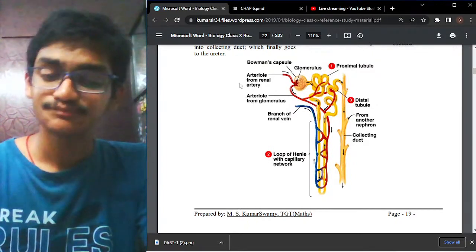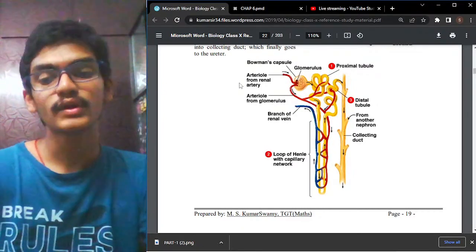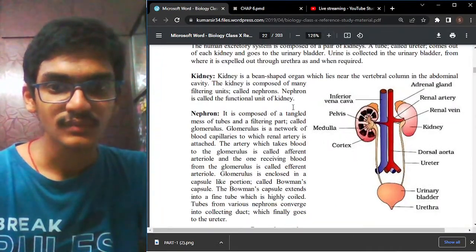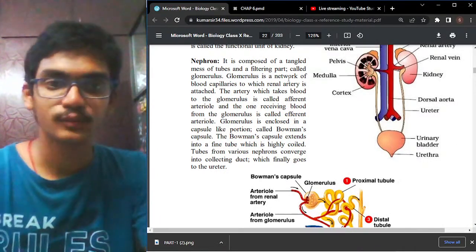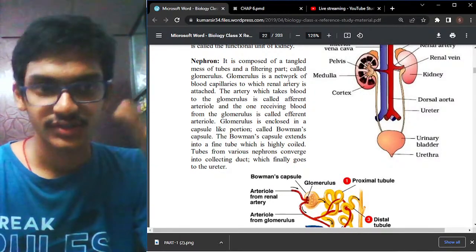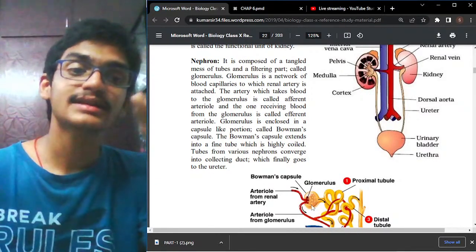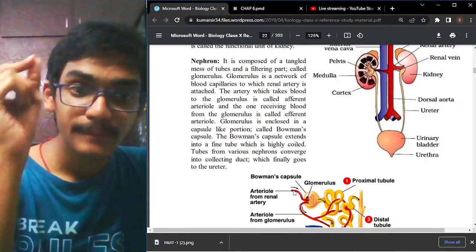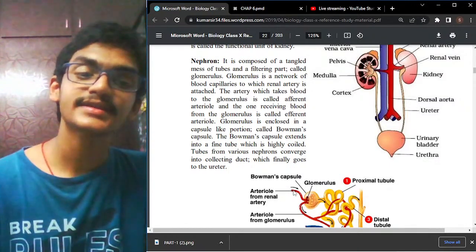Now we have an understanding of what the glomerulus is, what the renal tubule is, and what the collecting duct is. Now let us go into detail about what is given here. If you see the nephron here, what is a nephron? A nephron is in the form of tubes, a tangle of tubes, and the filtering part is called the glomerular filtrate. The glomerulus mainly consists of blood capillaries to which the renal artery is attached. The artery which brings blood to the glomerulus is called the afferent arteriole, and the one which takes blood out of the glomerulus is called the efferent arteriole.